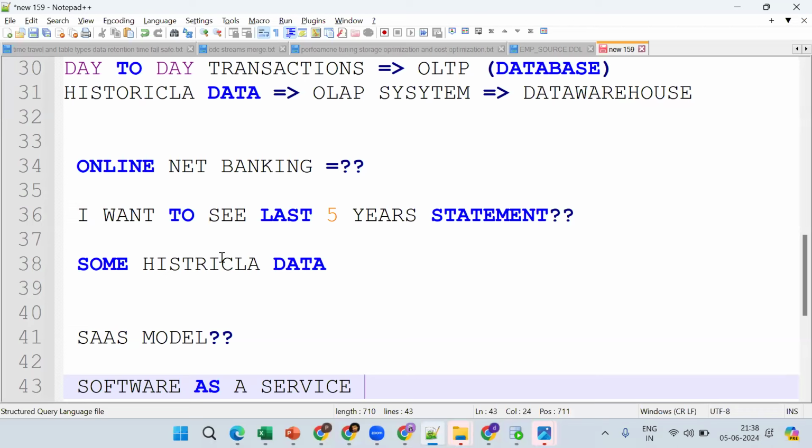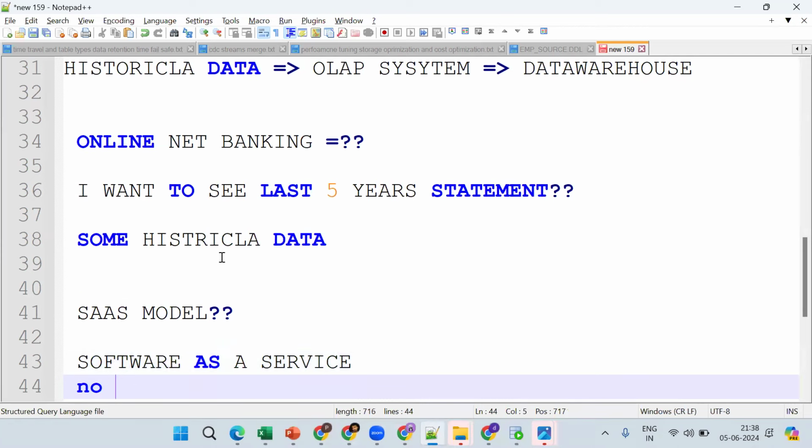Now tell me, what exactly will it do? Okay, so what is it? We are lending the software as a service, so there is no need to install the software. See what happens here.